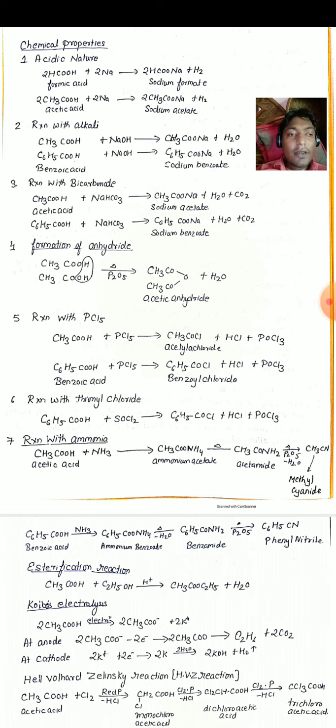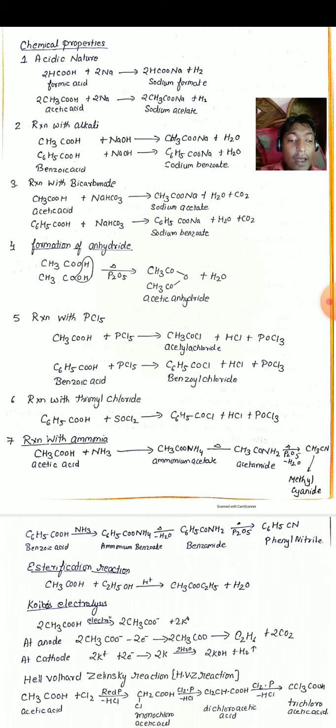Next is reaction with thionyl chloride. Whenever acids are reacted with thionyl chloride, that is SOCl2, it forms their acyl compound plus HCl plus POCl3. For example, C6H5COOH is reacted with SOCl2. It forms C6H5COCl, that is benzoyl chloride plus HCl plus POCl3.